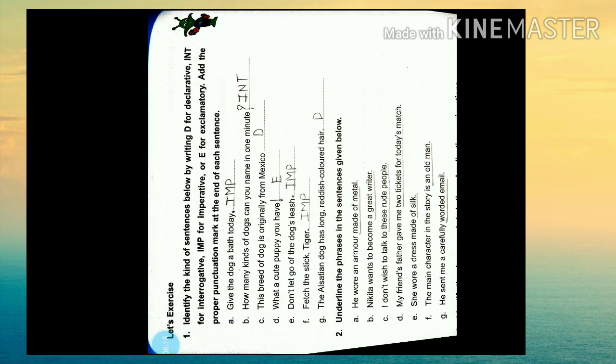A complete sentence must contain a subject and a verb. Yes, so sentences are of 4 kinds depending upon the meaning which they convey. So the first type is declarative sentence, the second one is an interrogative sentence, the third one is an imperative sentence, and the fourth one is the exclamatory sentence. So I will repeat it once again.